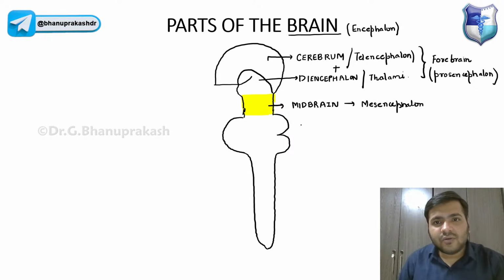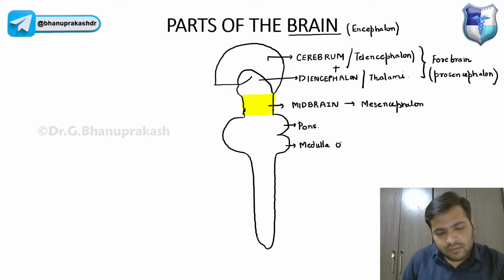Then we have, guys, you already know this structure, the pons, right? We have medulla oblongata.